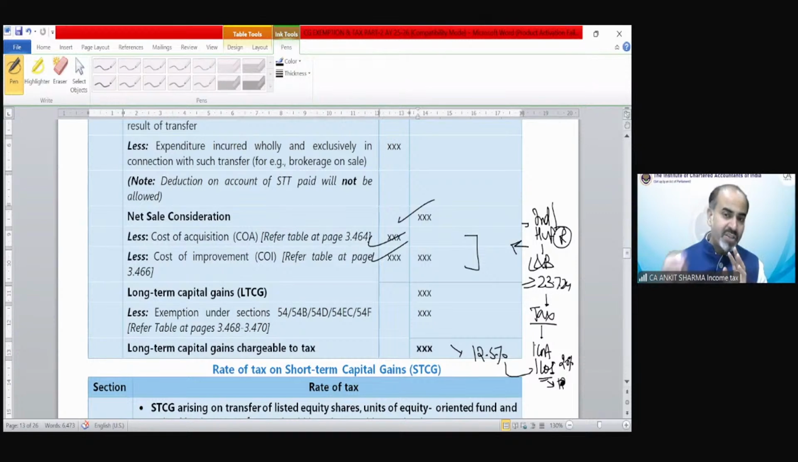This benefit of indexation could be claimed only if there is a calculation of tax provision we are going to solve. So if the question asks you to calculate capital gain only for your total income, not the tax liability, then you won't apply the index cost of acquisition provision, even in case of individual, HUF, resident. Understood? So that was the format, how we need to solve.